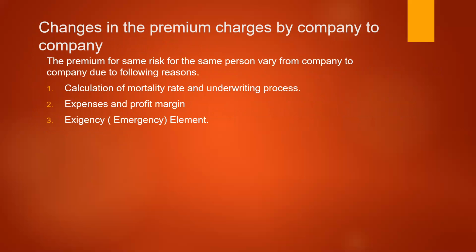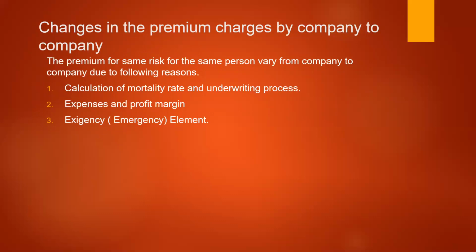The three important reasons which make the changes in the premium charged by two different companies are, one, the calculation of mortality rate and the underwriting process. The underwriting process is mainly made by the actuaries. Actuaries anticipate the future risk, depending on the ability of the underwriters. If the underwriters calculate the mortality rate at a high rate in certain situations, more premium will be charged. If the mortality is less, less premium will be charged. So it totally depends on the approach of the underwriters, or what you call actuaries in the insurance industry.